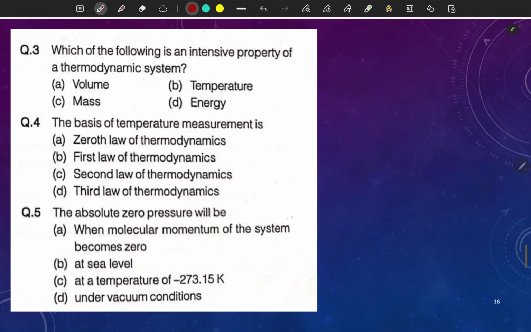Which of the following is an intensive property of the thermodynamic system? So you can explore this. Answer is B. The basis of temperature measurement is what, the zeroth law of thermodynamics. The absolute zero pressure will be, just think, the molecular momentum of the system becomes 0.